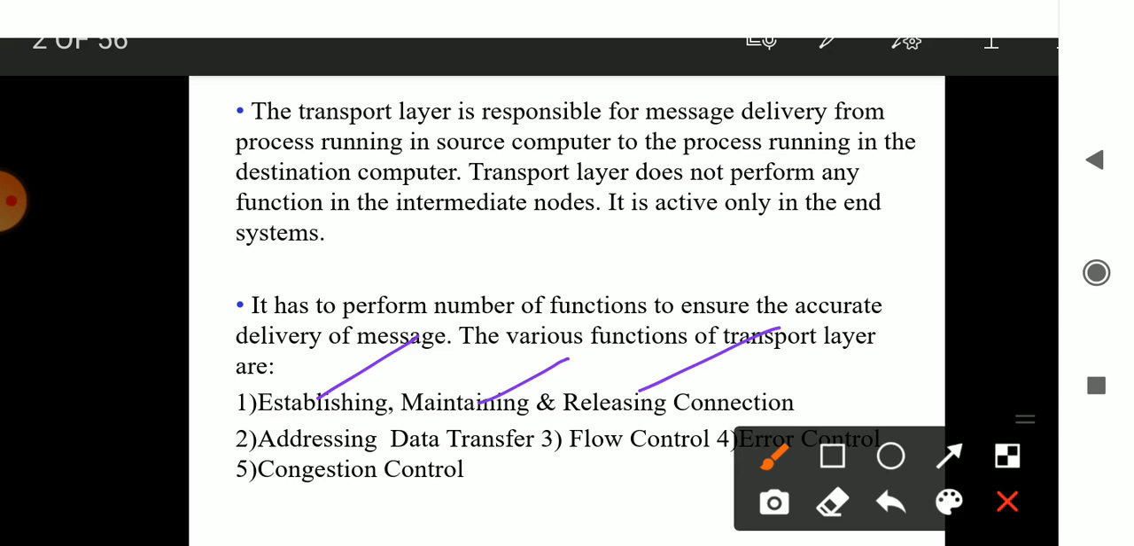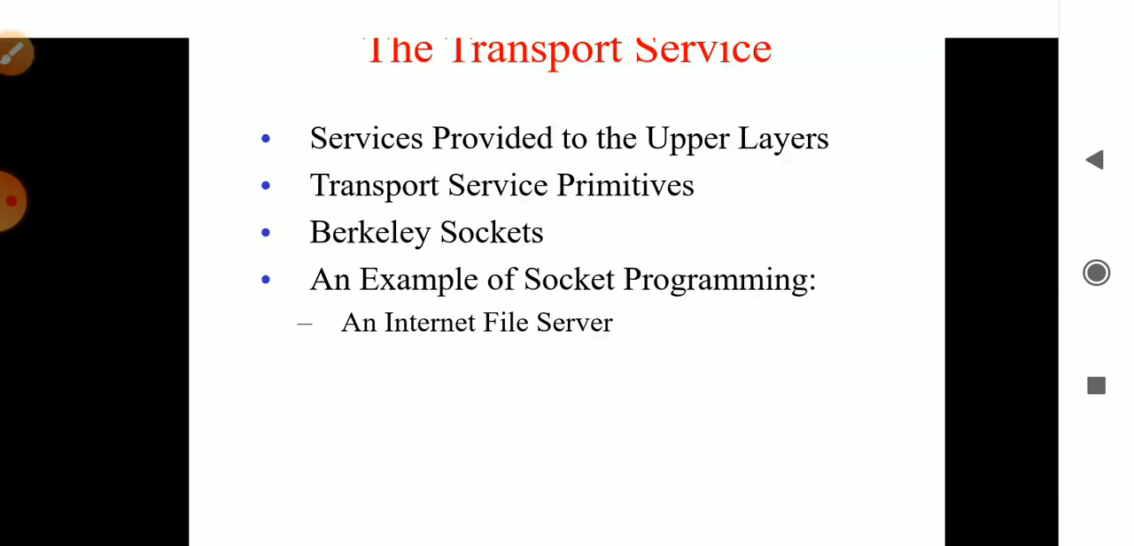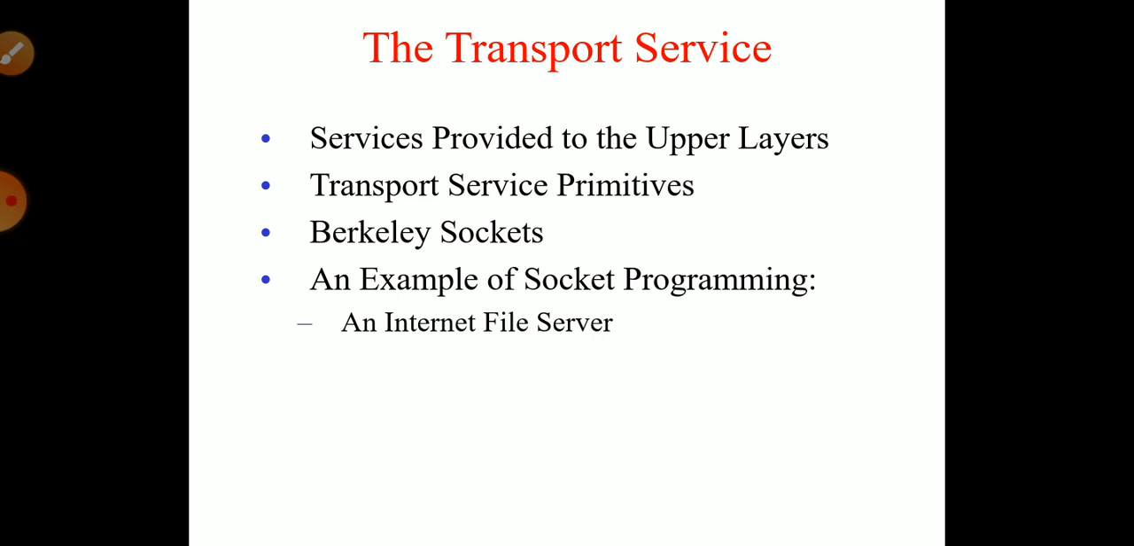Another main thing is that when information is being transferred, it should have the address, it should control the flow of information, and it should have error control. Whatever errors are happening should be rectified and should not happen next time. Congestion control means the information shouldn't flow very fast or in bulk, and this is taken care of by the transport layer.